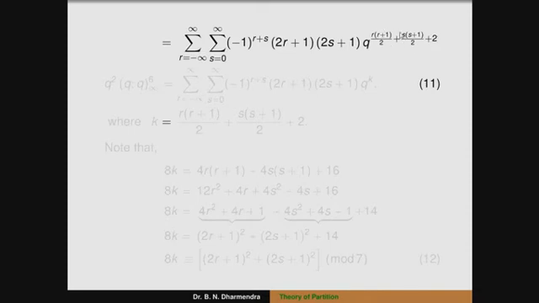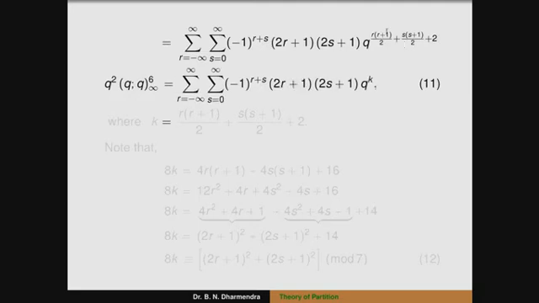So, therefore, we can take that power of q as k, or that is q square into q infinity whole to the power of 6, you can finally show that is congruent to 0 modulo 7. So, that is why I can take the terms of k is r into r plus 1 by 2 plus s into s plus 1 by 2 plus 2.